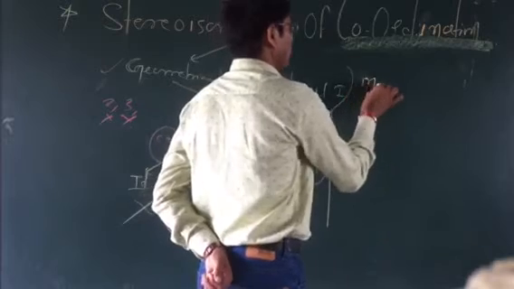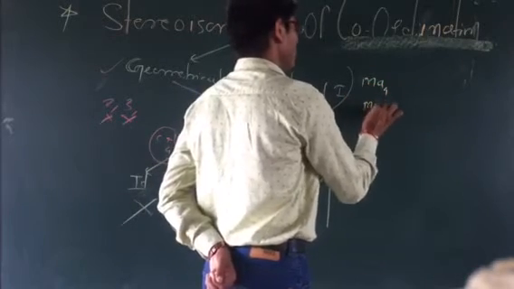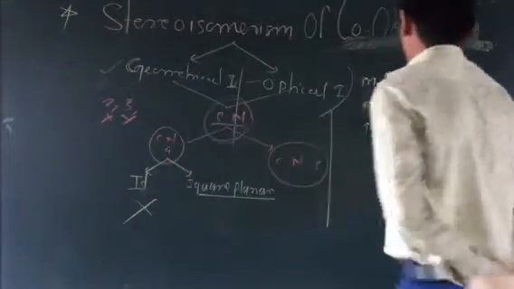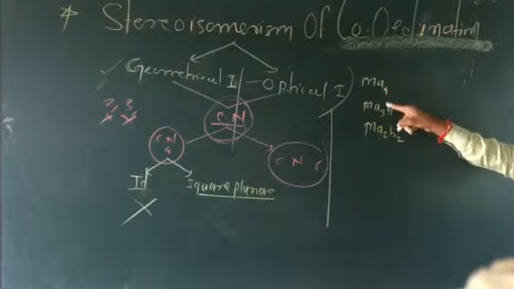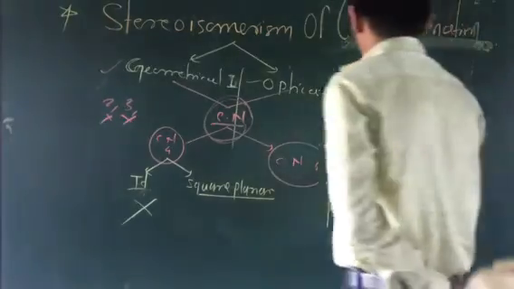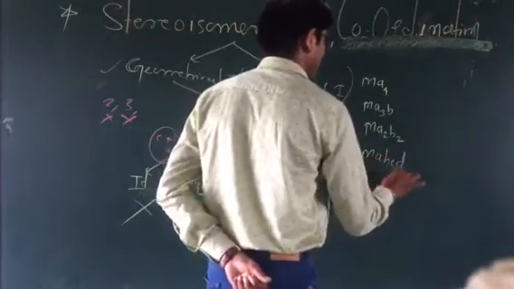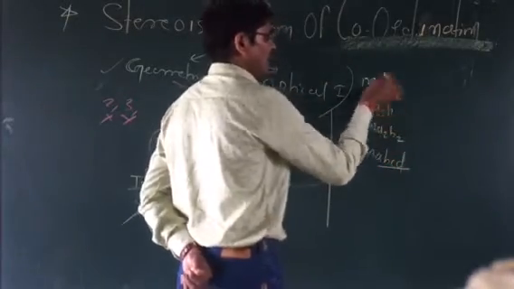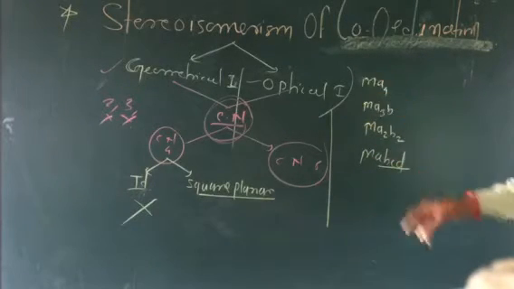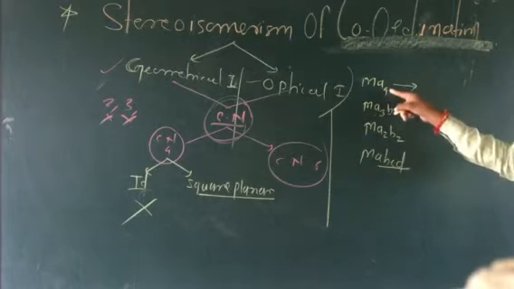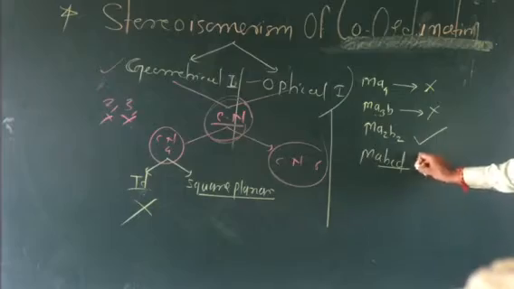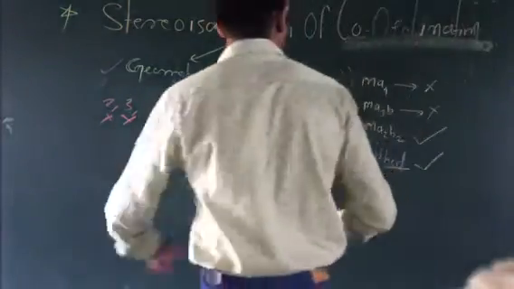For example, we have Ma4, Ma3b, and Ma2b2. Here M is the metal and A, B, C, D, E, F, whatever they may be, are the ligands, a representation. Again, MABCD. These types of complexes, Ma4 and Ma3b, do not show isomerism. This one, MABCD, shows isomerism.